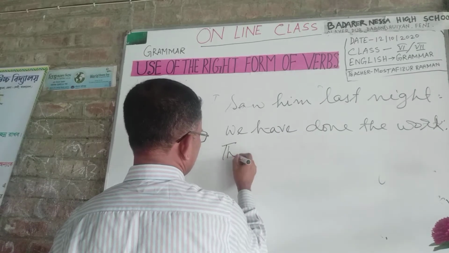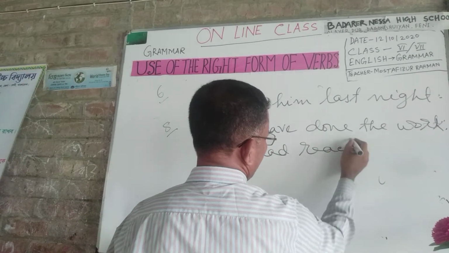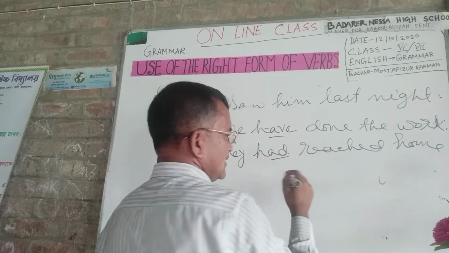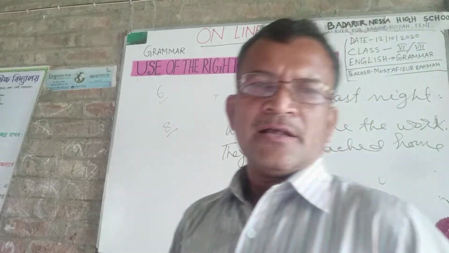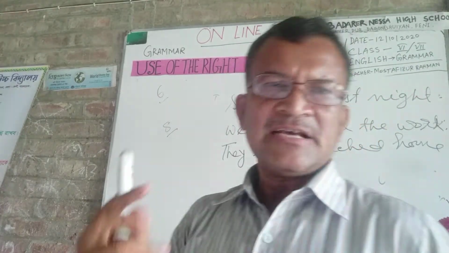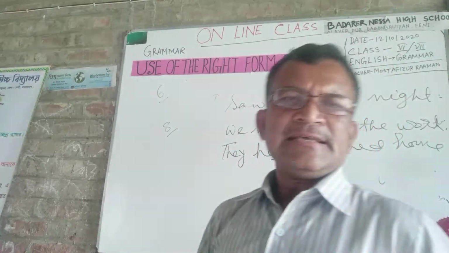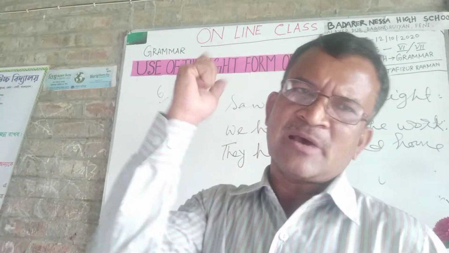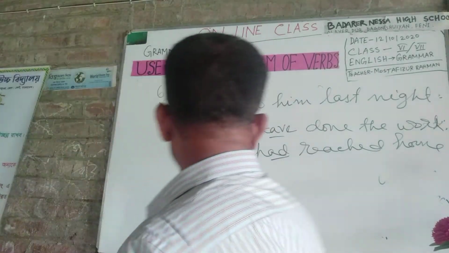They had reached home. Had, shall have, will have. Every perfect tense bears first participle. Not only that, in all types of passive form, you must use first participle. Such as, there is an example for you.